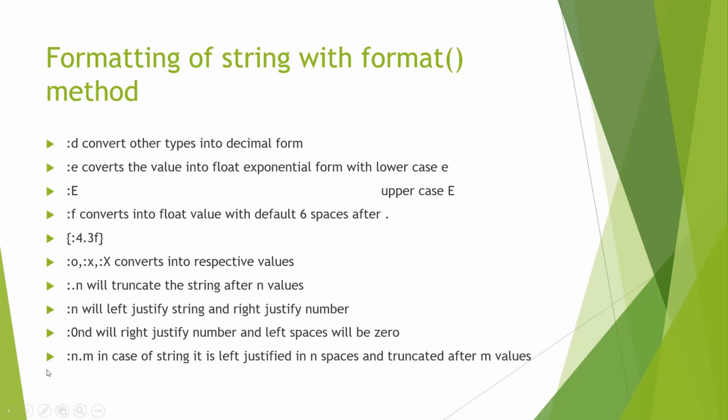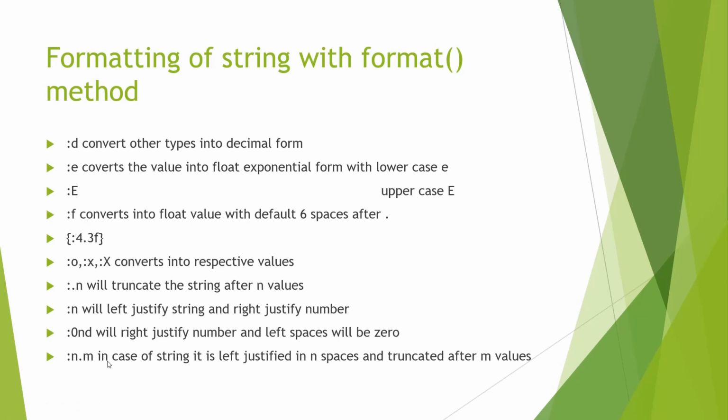Okay, and then we have colon 0 n d, where d is for the decimal number and n shows how many spaces we will assign to the decimal number. For example, if the value we use is 2 and we assign 10 spaces to it, 2 will be right aligned in those 10 spaces, and this 0 shows that the empty spaces towards the left will be covered by 0.